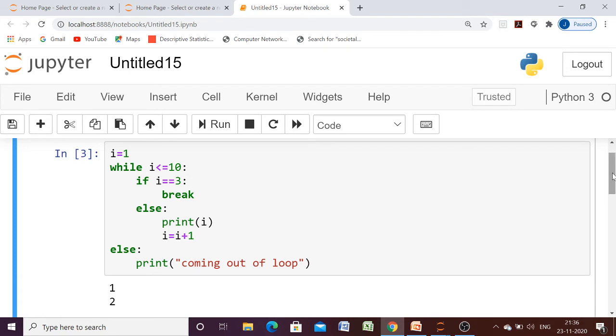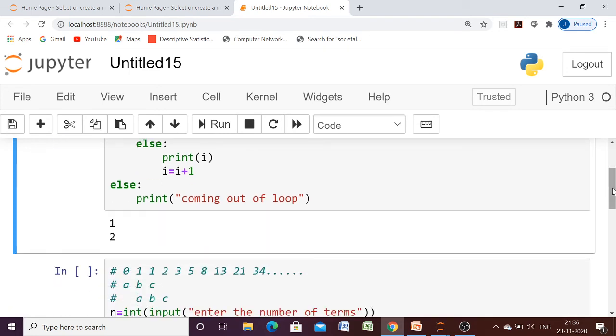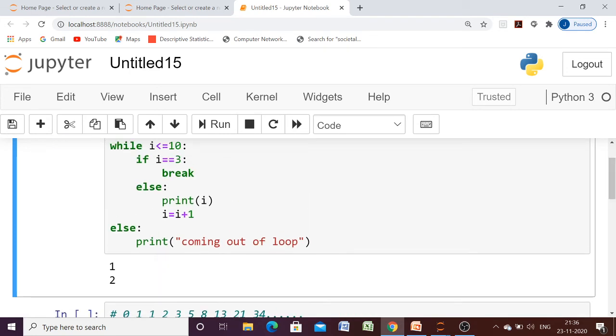So here we can see that we are having output 1 and 2, but we are not having this else part. Since this while loop is not terminated normally, we have terminated it by using the break statement. So this else part will execute only if the loop has been terminated normally, not if it has been terminated forcefully. Okay, so this was about loop else.